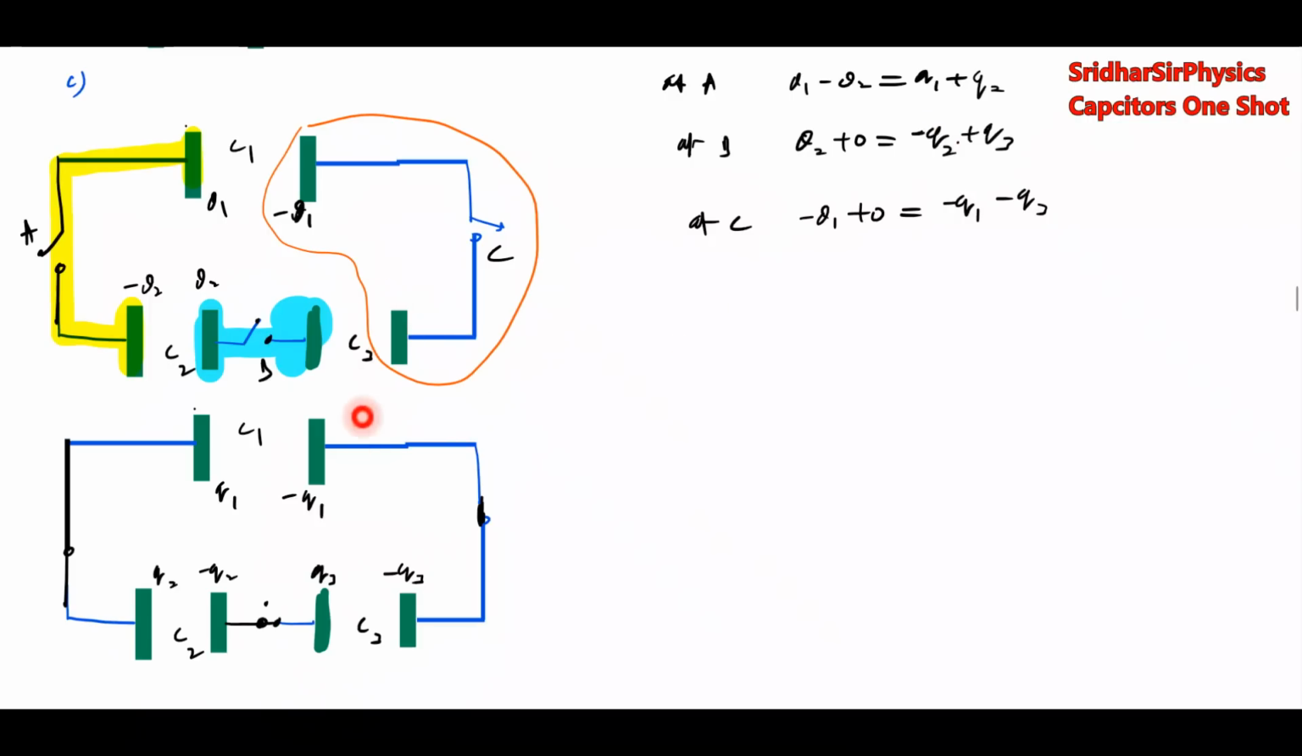Then writing loop equation, यहाँ पे you start moving here, ऐसे ट्रैवर्स करेंगे. If you move from negative to positive plate, rise in potential. Positive to negative plate, fall in potential. So इस तरह जाएंगे ना. Q1 by C1 minus Q2 by C2 minus Q3 by C3 equal to 0.